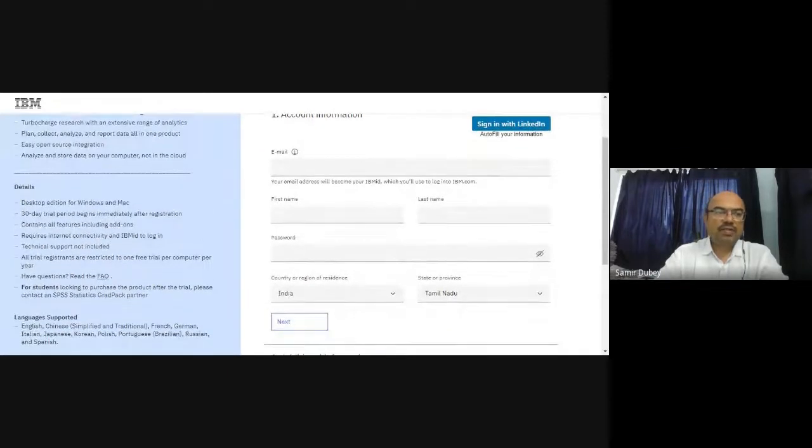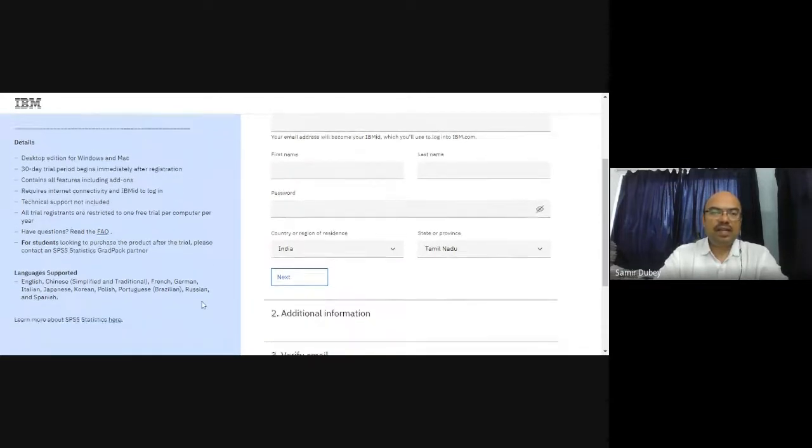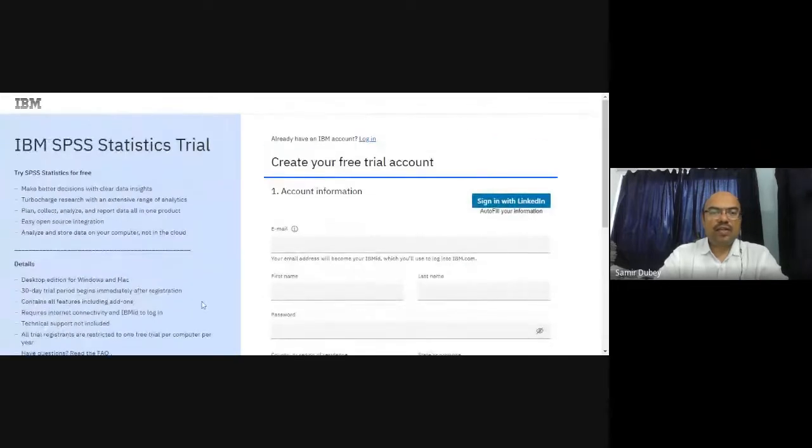The details are over here. It is the desktop edition for Windows. The 30-day trial period will begin immediately once you register. It contains all features including add-ons. It requires internet connectivity and an IBM ID. Technical support is not included. For students, you can go for a student version as well, which I believe will be available at a lower cost. So that can also be approached.